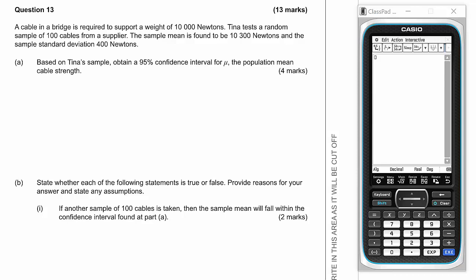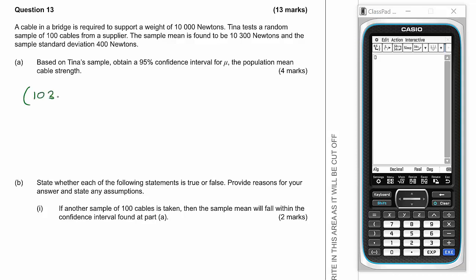A cable in a bridge is required to support a weight of 10,000 newtons. Tina tests a random sample of 100 cables from a supplier. The sample mean is found to be 10,300 newtons and the sample standard deviation 400 newtons. Based on Tina's sample, obtain a 95% confidence interval for mu, the population mean cable strength.